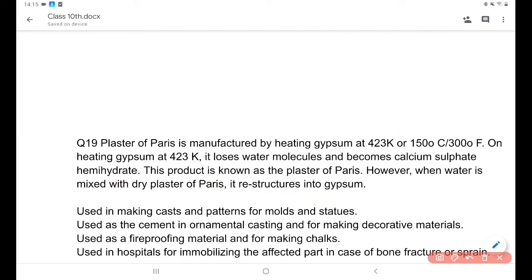Now the uses of plaster of Paris. It is used for making casts, patterns and models of statues. It is used for cement ornaments and for making decorative material. It is also used as a fingerprinting material and for making chalks. It is used for the hospital setting for fractures.